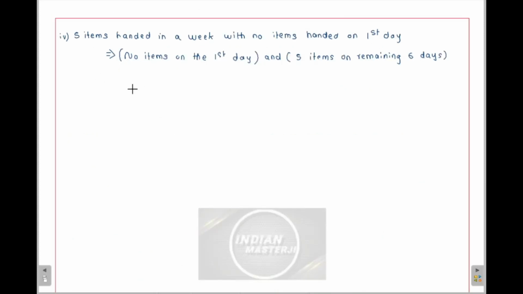So let's define a random variable for 6 days. Let's say we have already taken y, so let's take w. Let w be the number of items handed in 6 days.